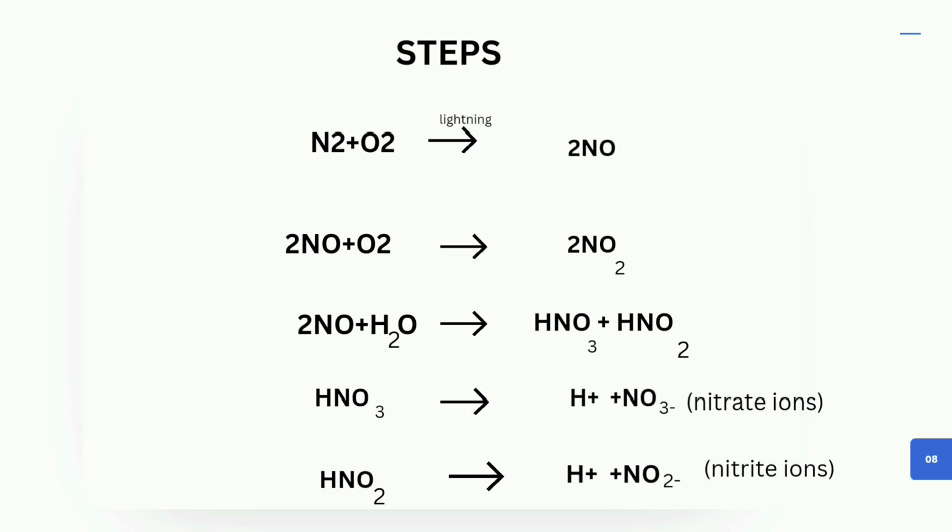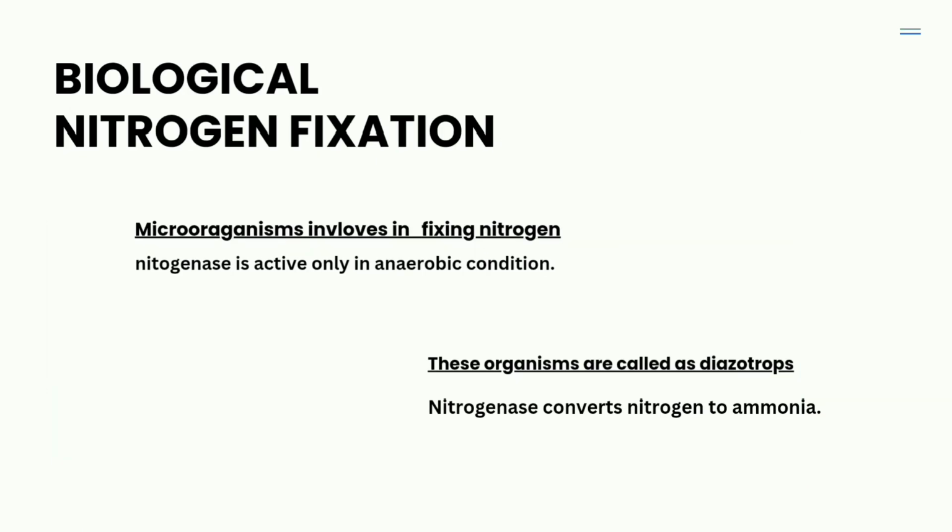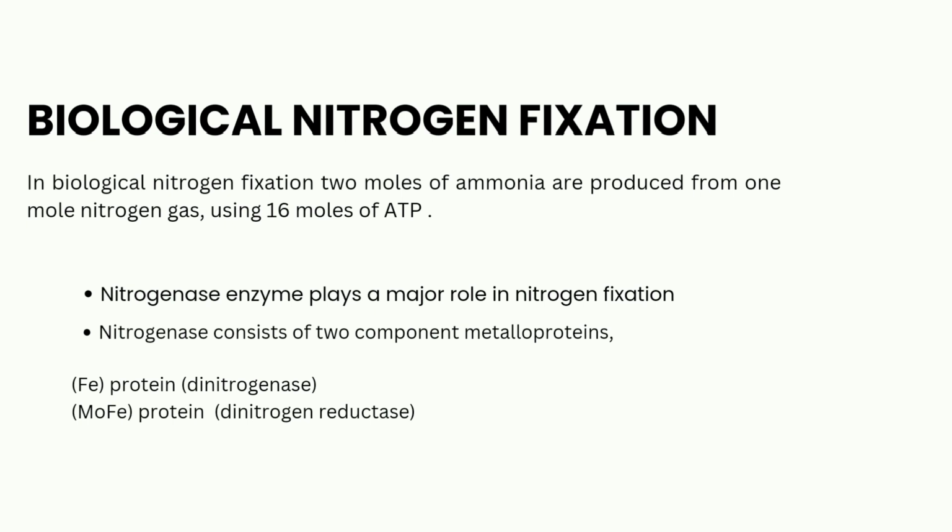And next, biological nitrogen fixation. In biological nitrogen fixation, microorganisms are involved. The enzyme nitrogenase is active only in anaerobic conditions. The nitrogenase enzyme converts nitrogen into ammonia. The organisms which can fix nitrogen are called diazotrophs. As we all know, nitrogen fixation requires a large amount of energy, so 2 moles of ammonia are produced from 1 mole of nitrogen gas using 16 moles of ATP.